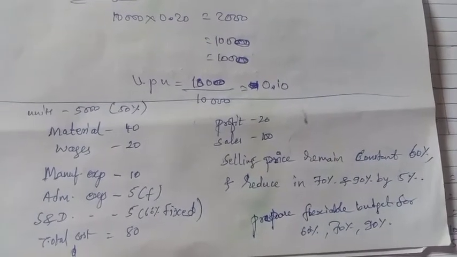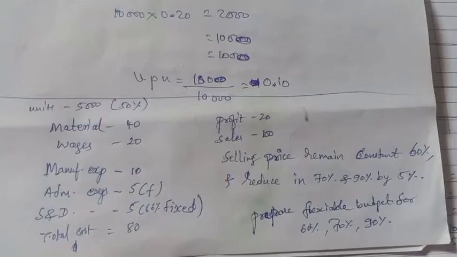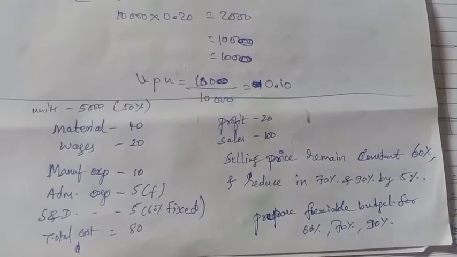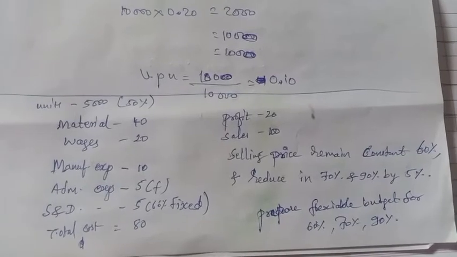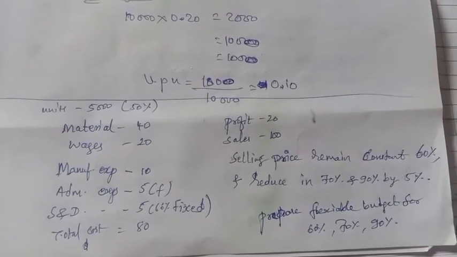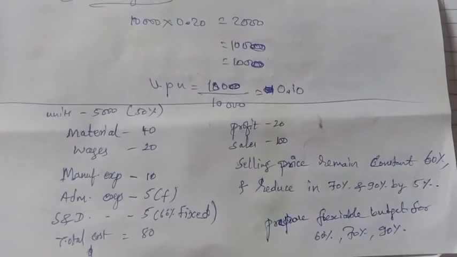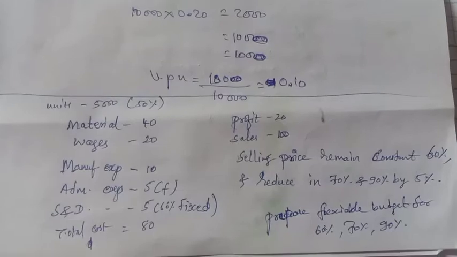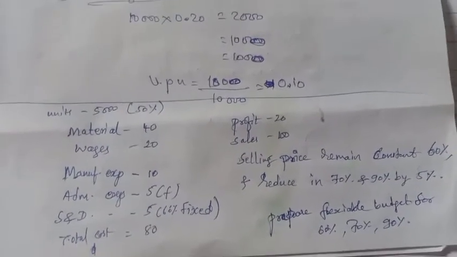So 100 minus 5, you will get 95 rupees for 70 and 90%. So we have to prepare the flexible budget for 60%, 70% and 90%. If you have time, you can prepare it for 50% also, but I am preparing only for 60%, 70% and 90% capacity.